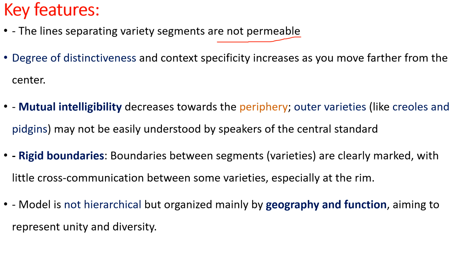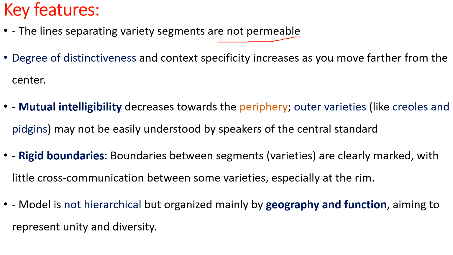For example, Caribbean and Canadian are separated by a line or a segment. So that is not permeable, and we cannot move from Caribbean English to Canadian English because both are quite different. They are not at all similar.